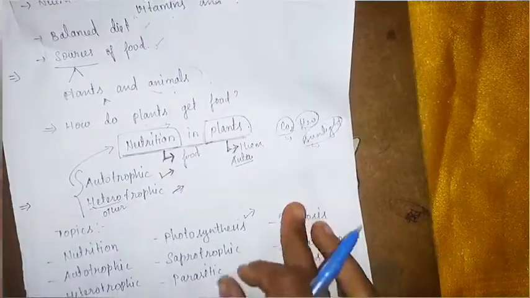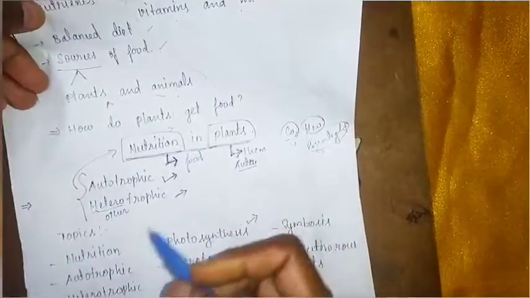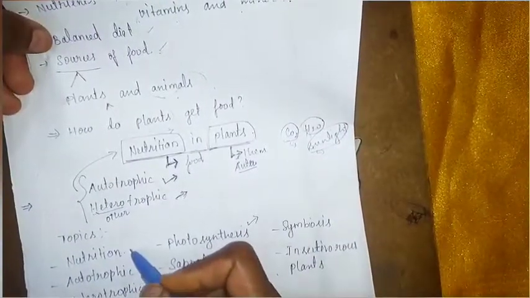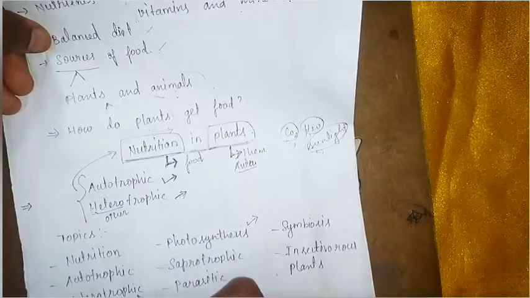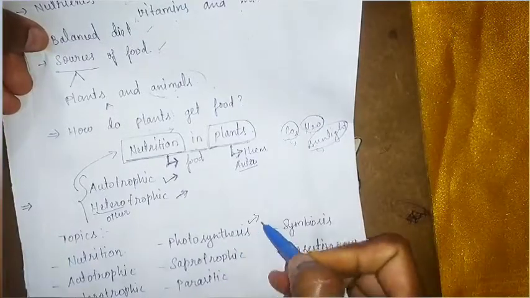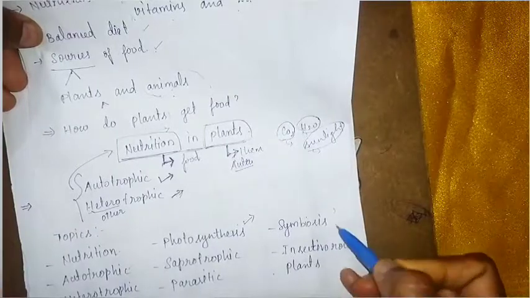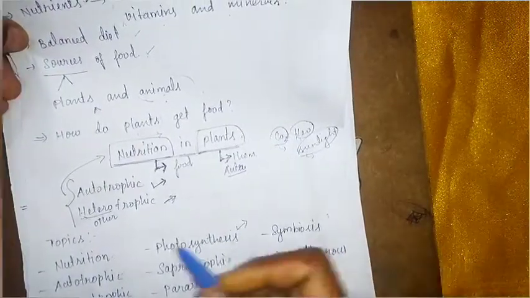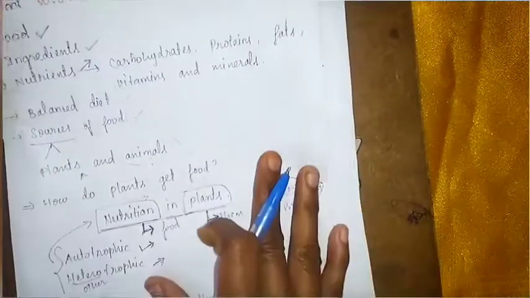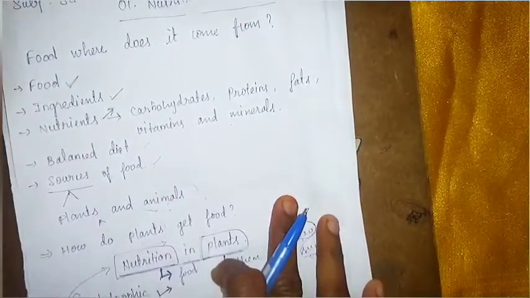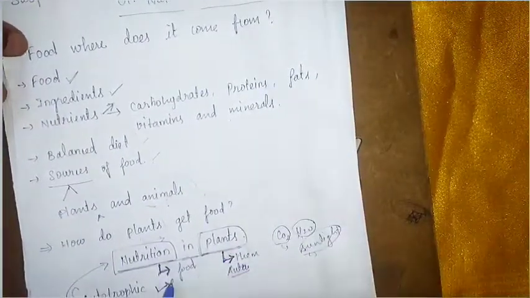Okay, what are the topics we are going to learn in this chapter? That is nutrition, autotrophic nutrition, heterotrophic nutrition, photosynthesis process, saprotrophic nutrition, parasitic nutrition, symbiotic relationship, insectivorous plants. These are the topics we are going to learn in this chapter. The first chapter is nutrition in plants.